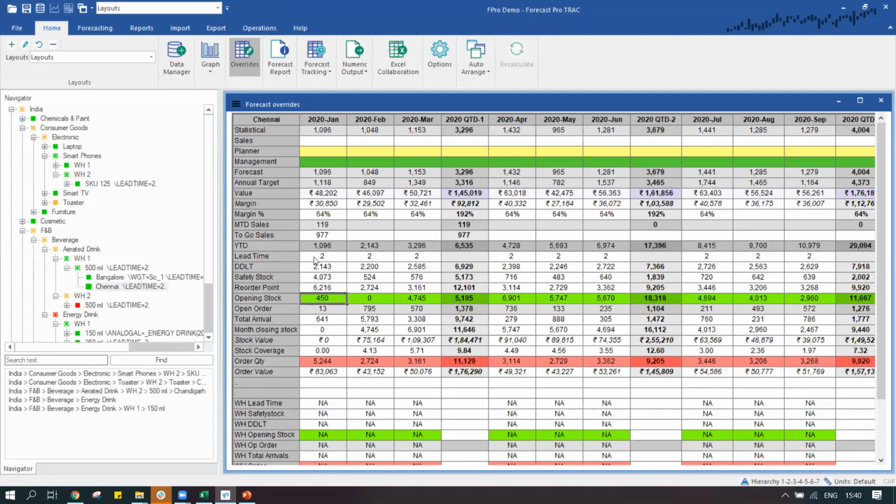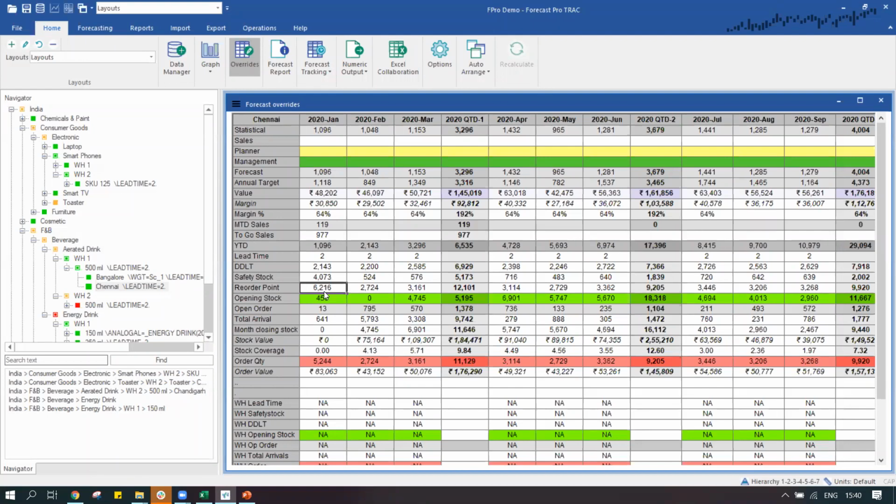The system is determining that if this is my lead time, if this is my forecast, then what should be my safety stock? What should be the demand during lead time? These are really critical information that we can get out of the system. It further tells me what my reorder point is. In this case, it's the demand plus my demand during lead time plus my safety stock that becomes my reorder point.